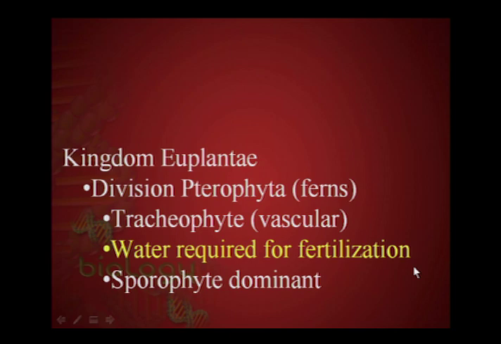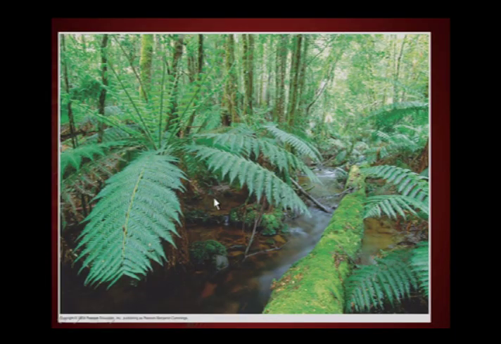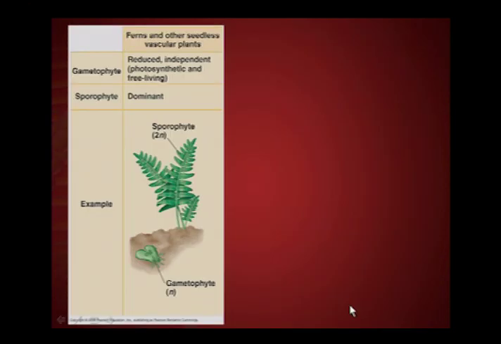Part of being a tracheophyte is that they are sporophyte dominant, and that would be true of the club mosses and the horsetails that we just talked about. When you look at a fern, you're looking at the sporophyte. This is a diploid plant. They do produce gametophytes, but the gametophytes are small and short-lived. The gametophyte in this case is literally a separate plant, maybe a 1/16 of an inch or as much as a 1/4 of an inch in size, but it's only going to live for a very short period of time and is certainly not the dominant generation here.